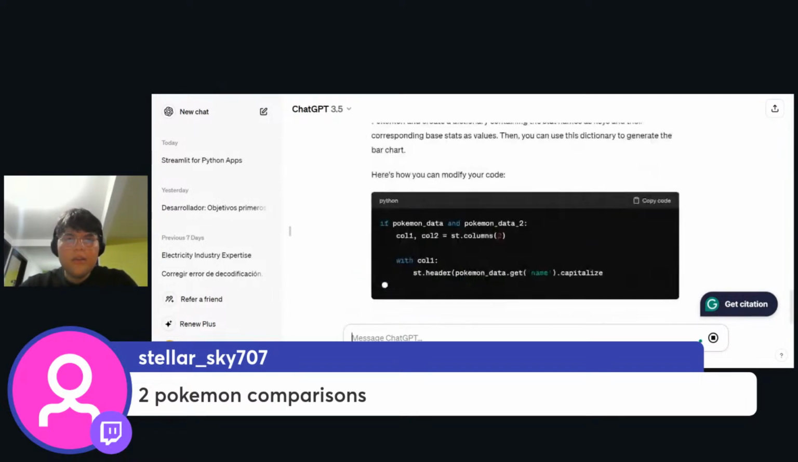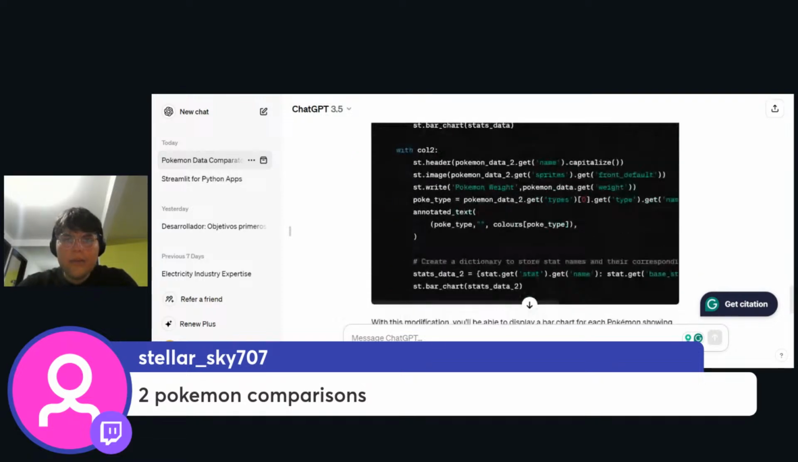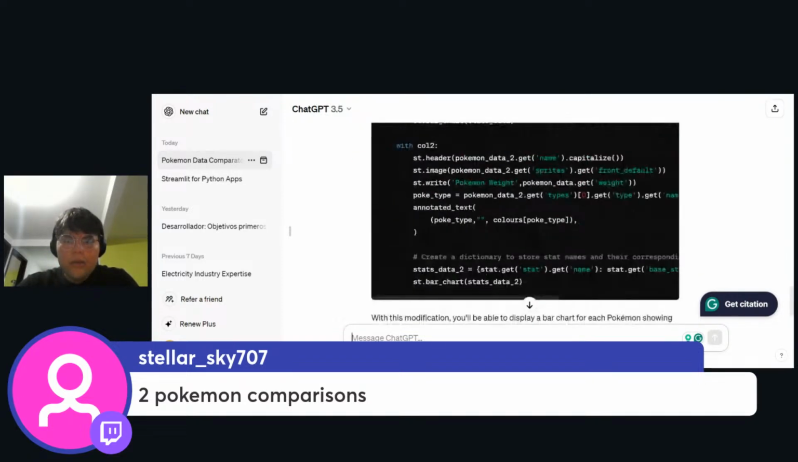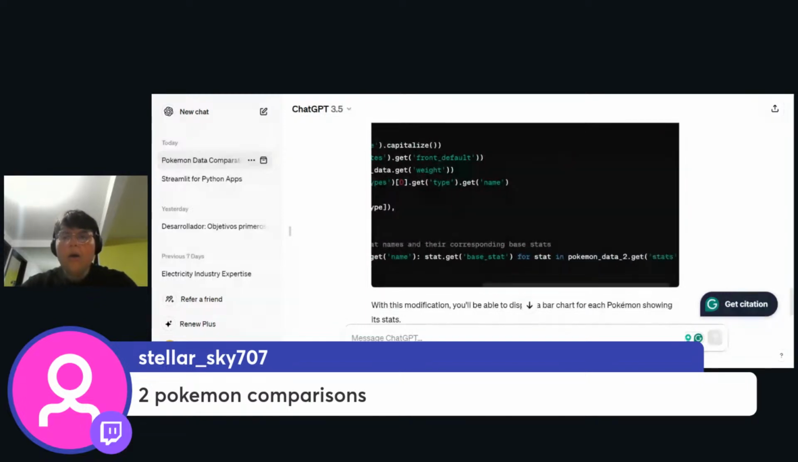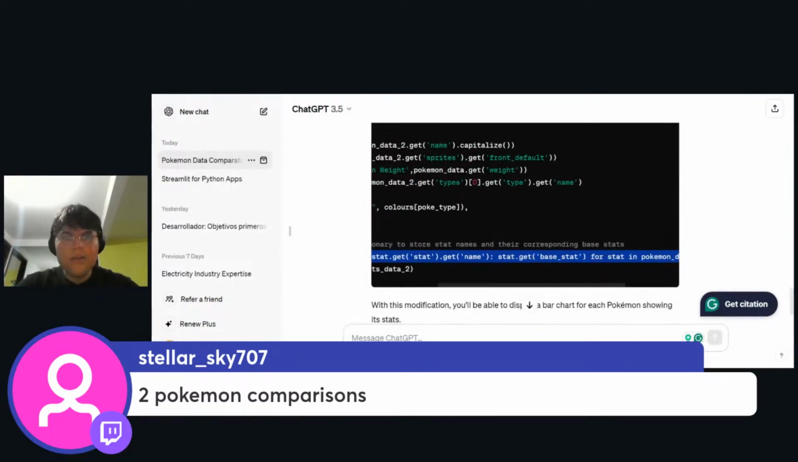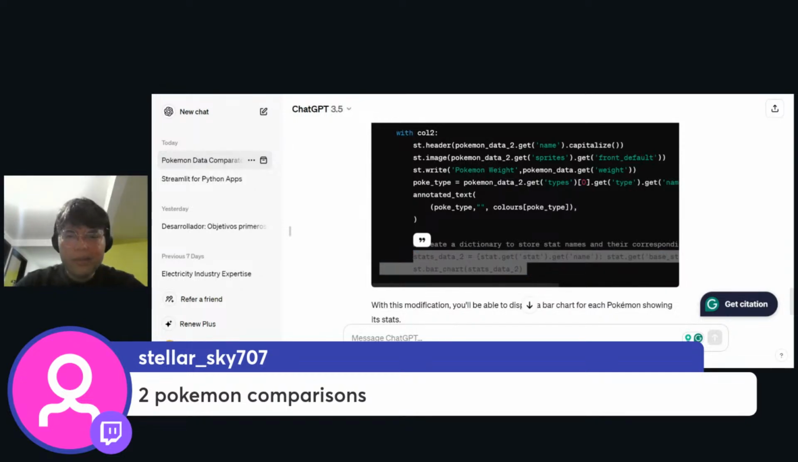And let's see. Yes, you can traverse each Pokemon stat object by the stats array, displaying it in the st bar chart. You can modify your code loop, and so on. So let's see what it does. Create a dictionary to get this get name. All right, we can just use list comprehension. Yeah, that is why it's good to always have ChatGPT, right? So let's try to do that. I don't know why I didn't think about that.